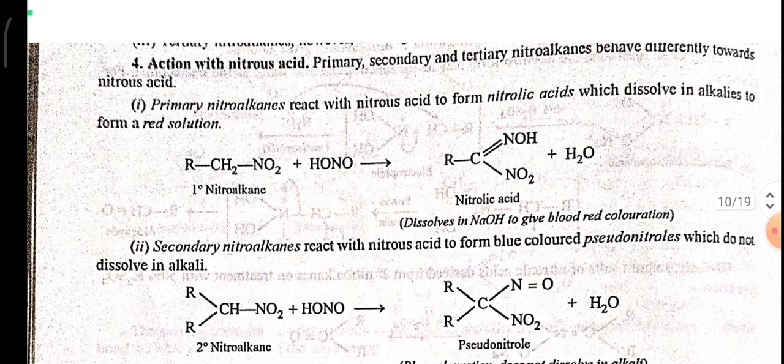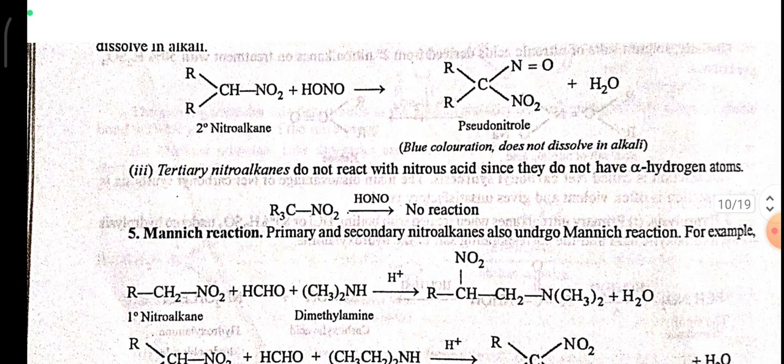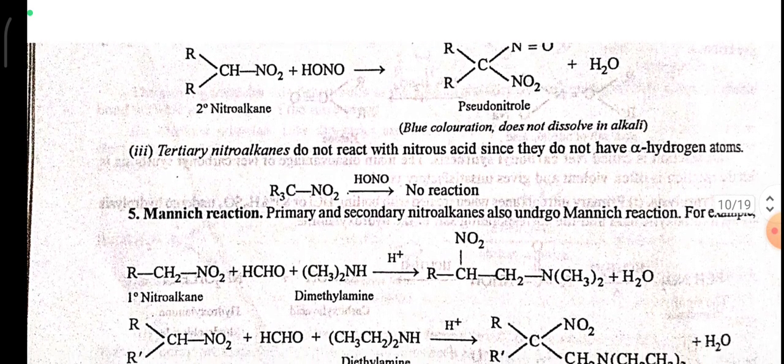The tertiary nitroalkanes, however, do not generally undergo hydrolysis with hydrochloric acid. The action of nitrous acid. Primary, secondary and tertiary nitroalkanes behave differently towards nitrous acid. Primary nitroalkanes react with nitrous acid to form nitrolic acid, which dissolves in alkalis to form a red solution. Secondary nitroalkanes react with nitrous acid to form blue-colored pseudonitroles, which do not dissolve in alkali. Tertiary nitroalkanes do not react with nitrous acid since they do not have alpha hydrogen atoms.